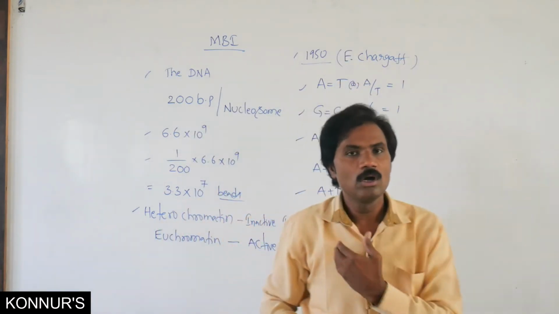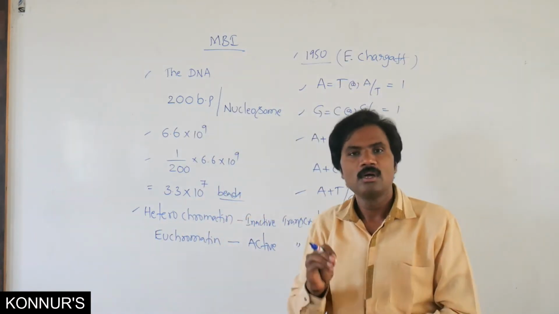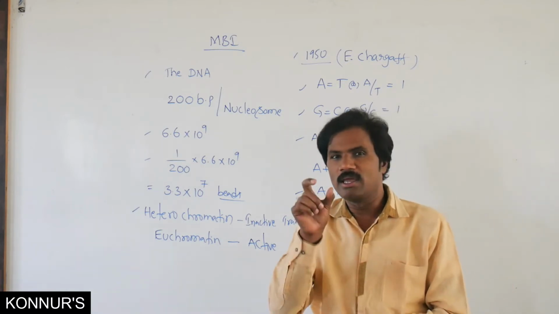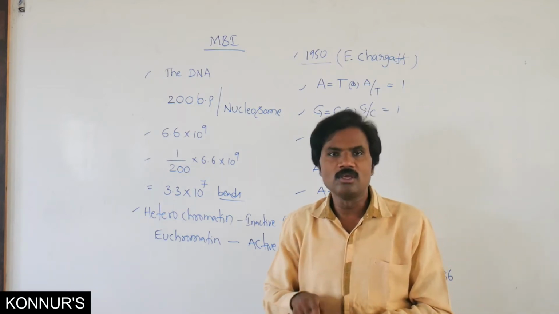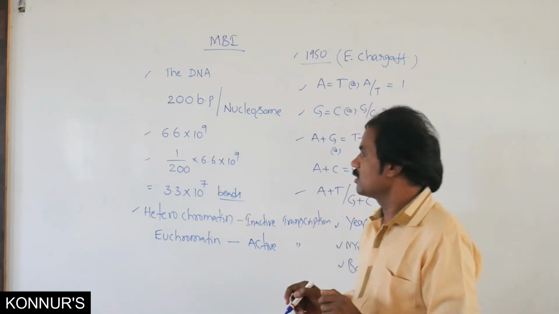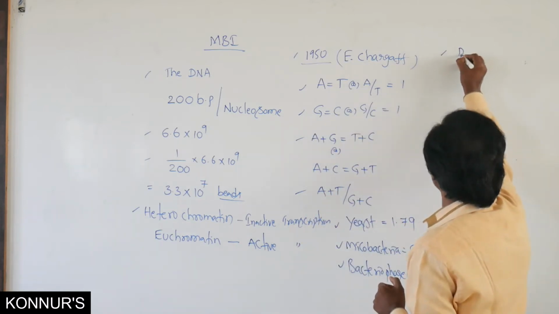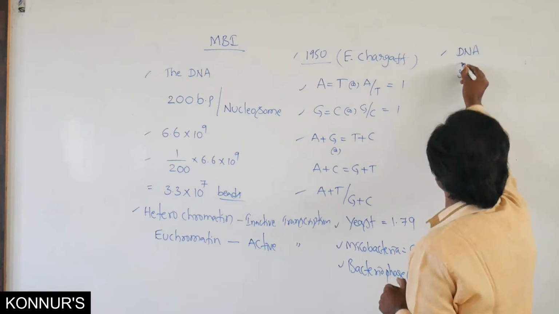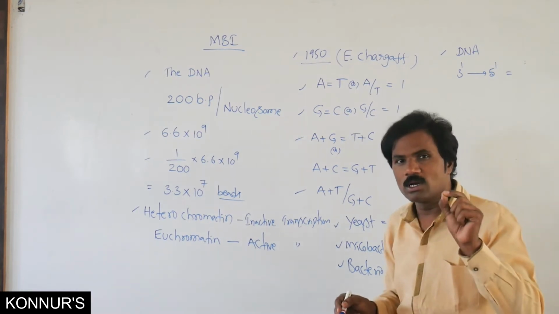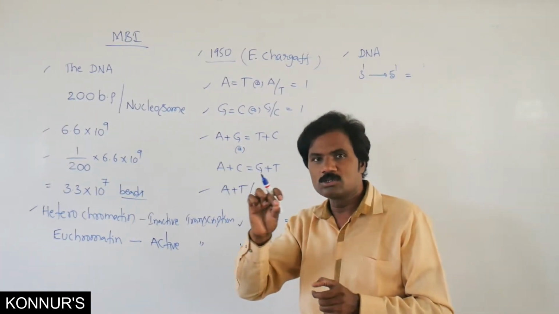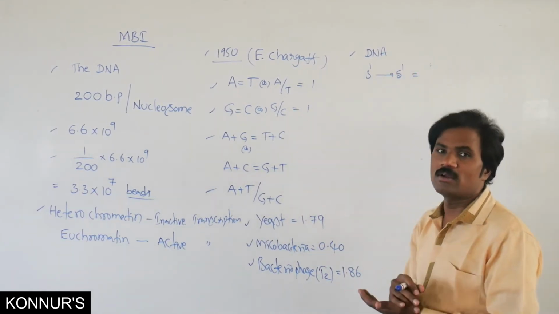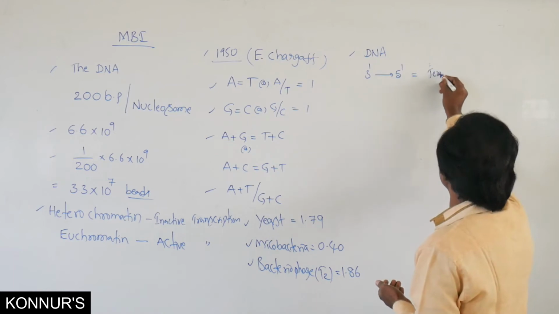According to Irwin Chargaff, all these were explained. Already you know, according to Watson and Crick, DNA is a double helix structure. In this, the 5' to 3' and 3' to 5' ends will be present. In relation to DNA, that is 3' to 5'. This particular arrangement of this strand, we call the template strand.